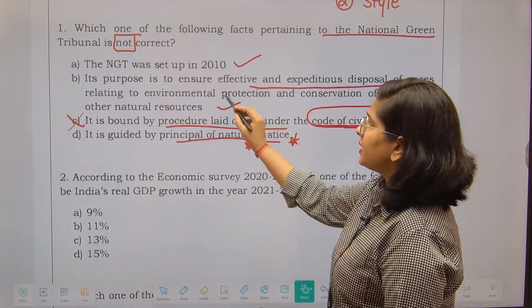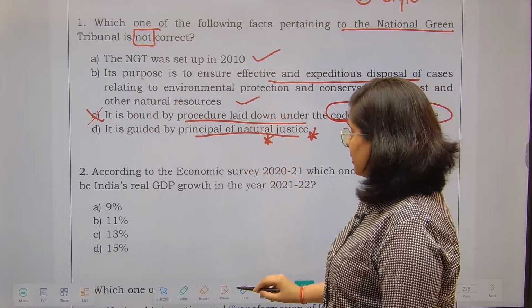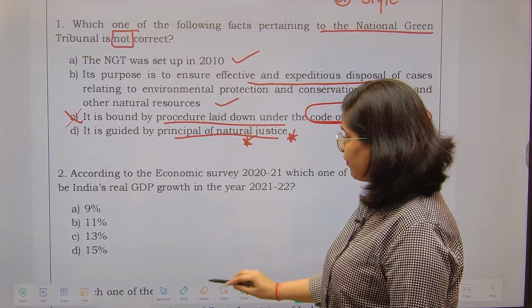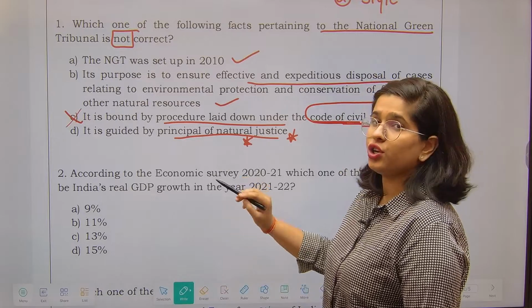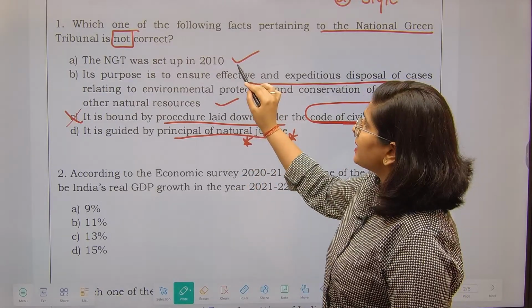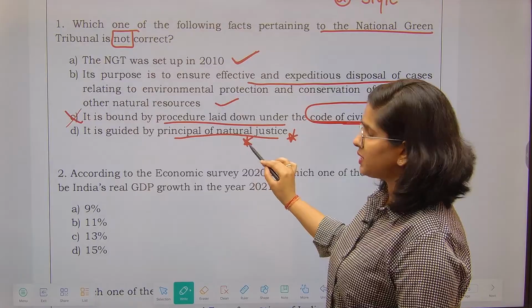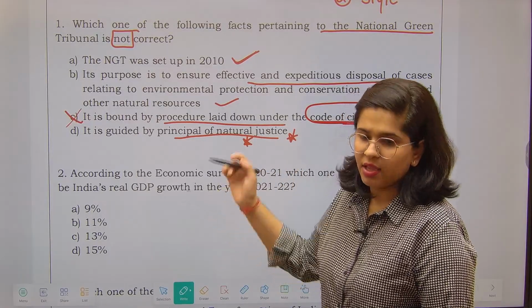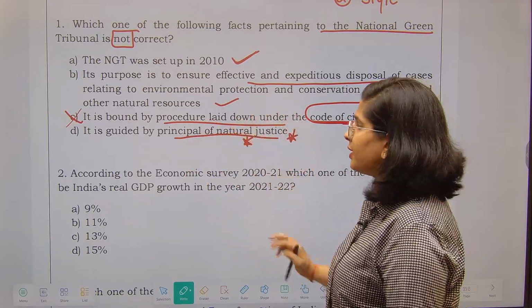See, if you knew that this is the correct one, fine, option number 2 is the correct one. If you would have read about this organization, you would have easily guessed that yes, 2010 is the right thing and principle of natural justice is the right thing. So you would have gone to your correct option.